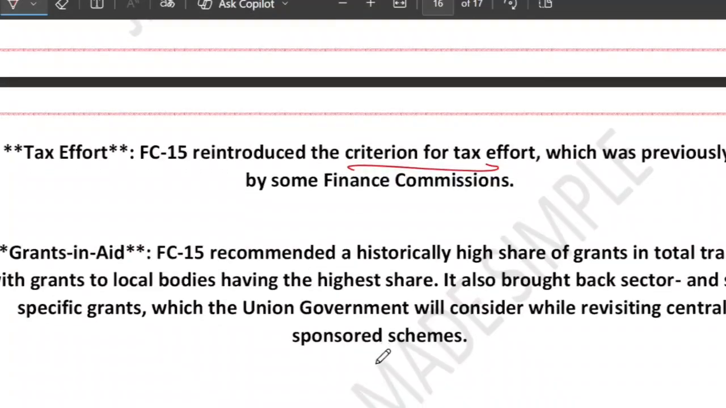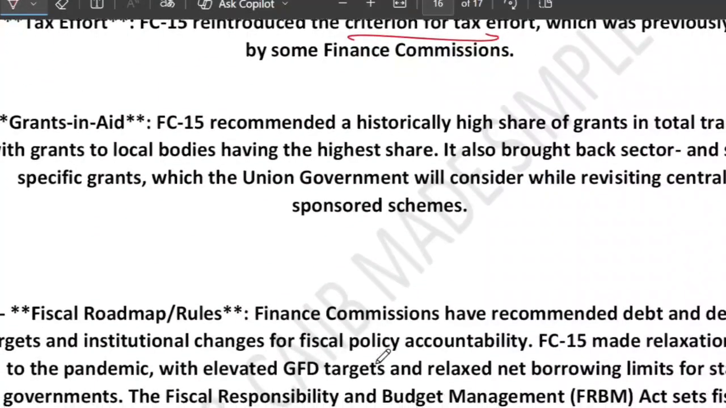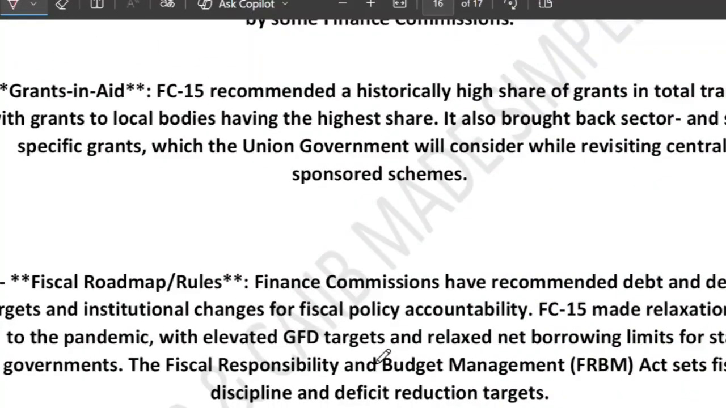So basically FC 15 recommended a historically high share of grant in total transfer, with grant to local bodies having the highest share. It also brought back sector and state specific grant, which the union government will consider while revisiting the centrally sponsored scheme.